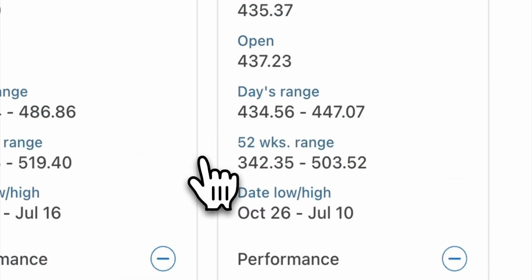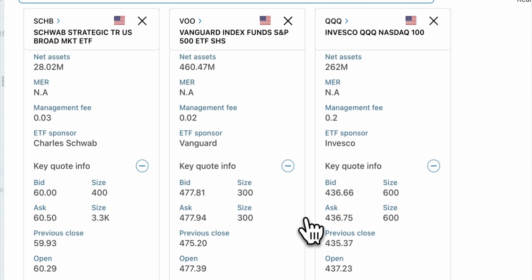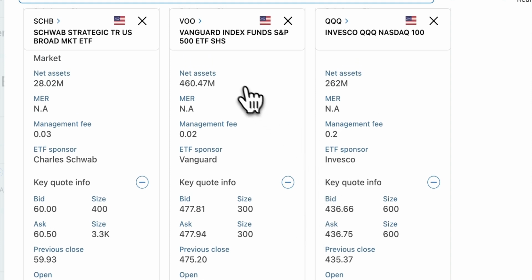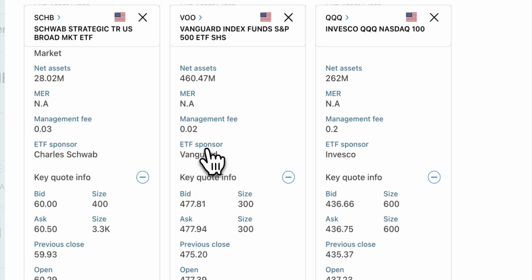So we're going to look at another metric here, the sponsors of these ETFs. The sponsor is, as the name suggests, Charles Schwab for this one, and VOO is sponsored by or managed by Vanguard, and you all might know Vanguard, whose founder was Jack Bogle. And of course this one is Invesco, which is QQQ. And QQQ is one of the most popular traded ETFs of all time.